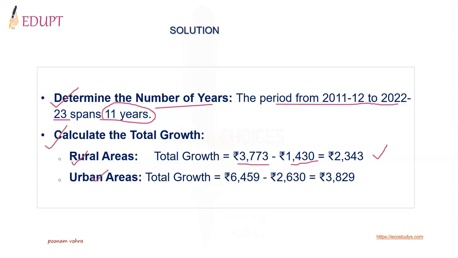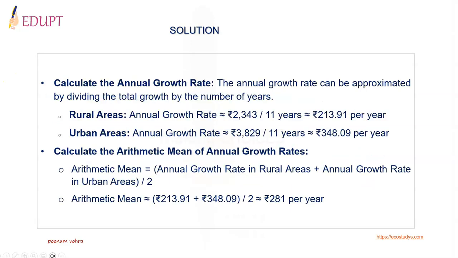And in urban areas, similar growth is 6,459 minus 2,630, that is 3,829. Once the total growth is calculated, then we need to move forward to calculate the annual growth rate because we have taken into account the number of years.